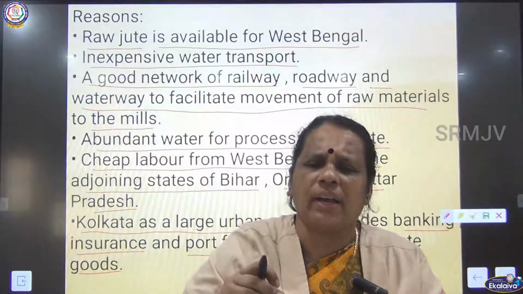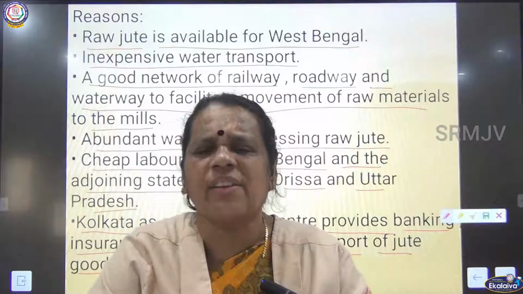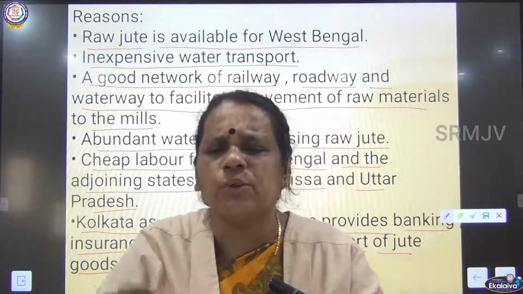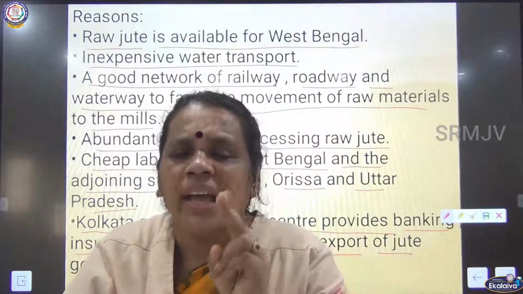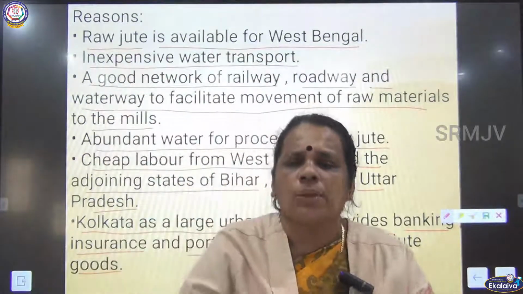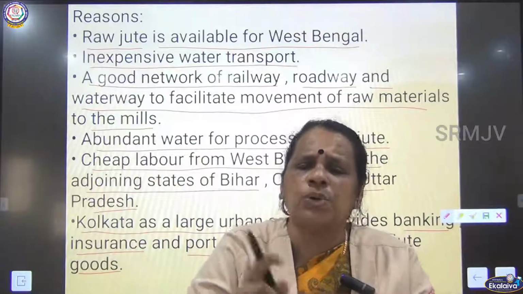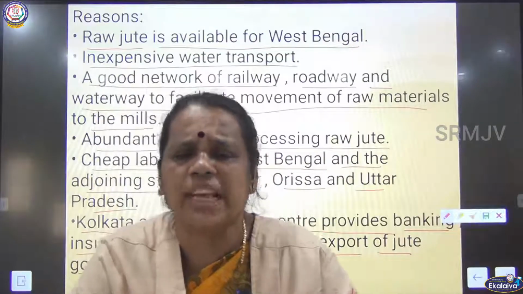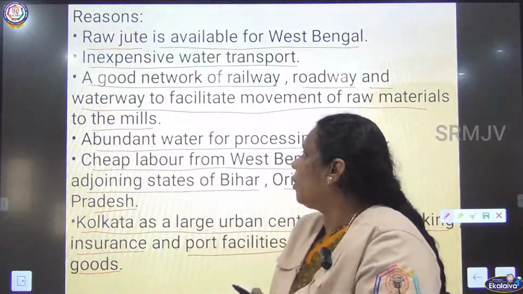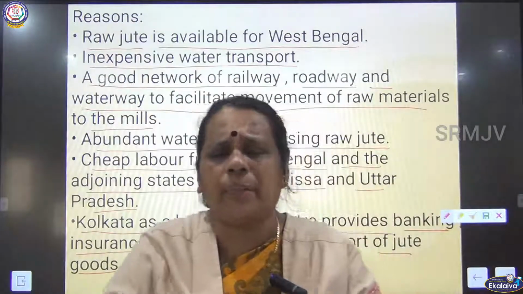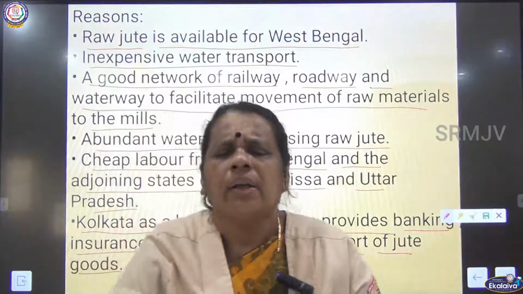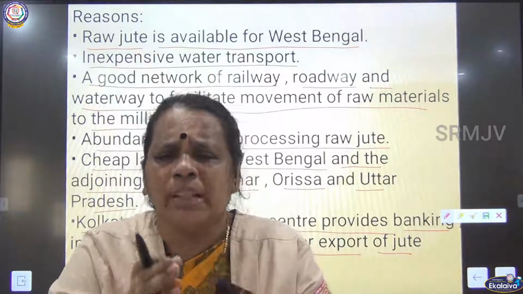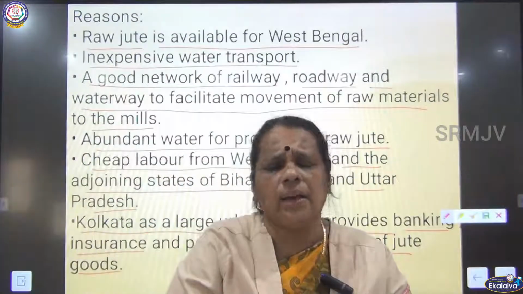Why are jute mills located in and around the Hooghly river? What is the first point? Raw jute is available from West Bengal. What is the raw material for the jute industry? Raw jute. The second one, inexpensive water transport. They can send the goods to other countries through waterways, which is inexpensive. The next one, abundant water supply. We need abundant water for processing raw jute, which is provided by the Hooghly river.